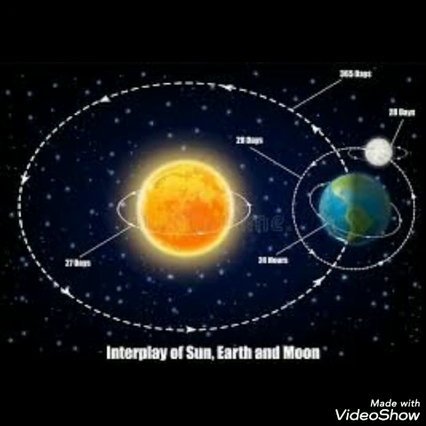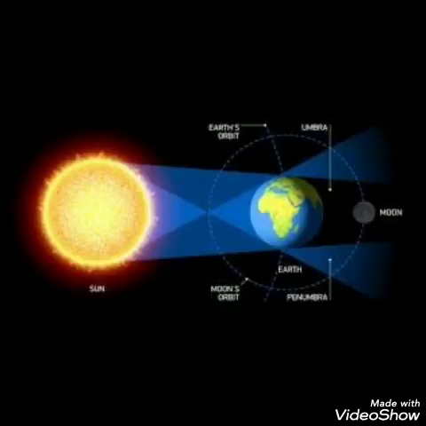To us it looks like a smooth, round ball, but the surface of the moon is bumpy. Bumpy means it's not smooth. On that surface, there are mountains, valleys, and big holes called craters.